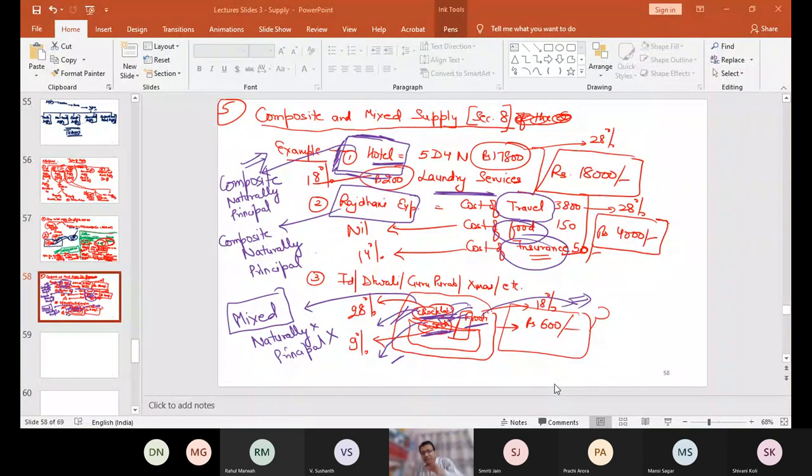Okay, so when it is clear what is principal supply and what is composite supply, now the question arises, taxability. How do you tax these supplies? This is what the main point is. How do you tax these supplies? So the answer is, in case of composite supply, now it is taxability of composite supply. So how do you tax any composite supply?